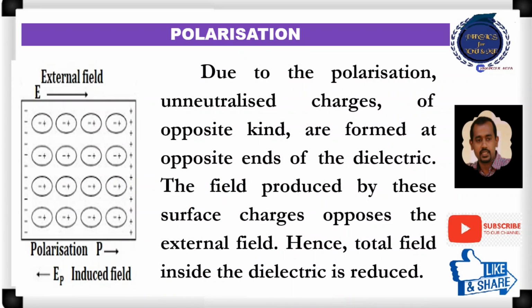Due to the polarization, unneutralized charges of opposite kind are formed at opposite ends of the dielectric. The field produced by these surface charges opposes the external field. Hence, the total field inside the dielectric is reduced.